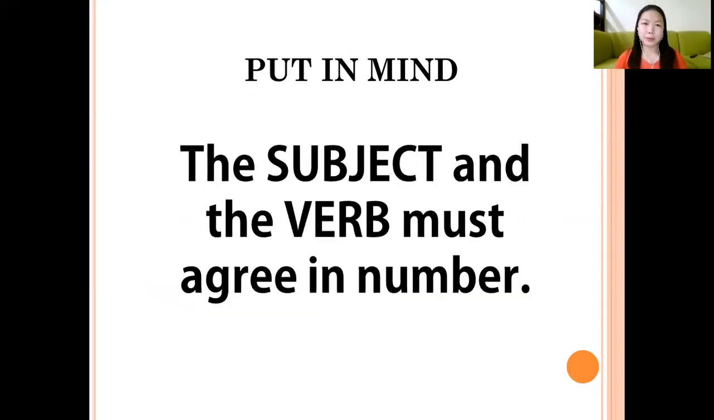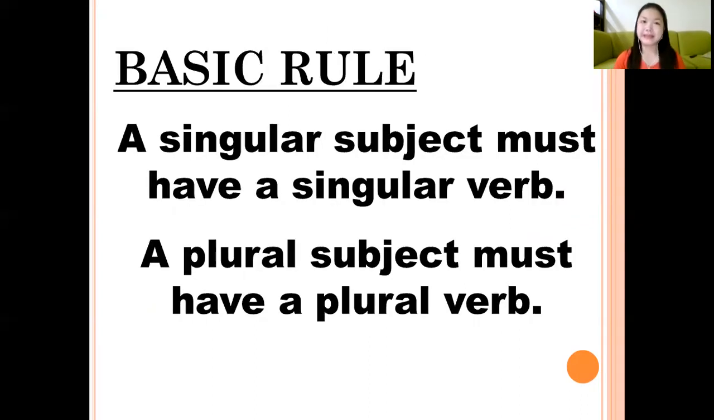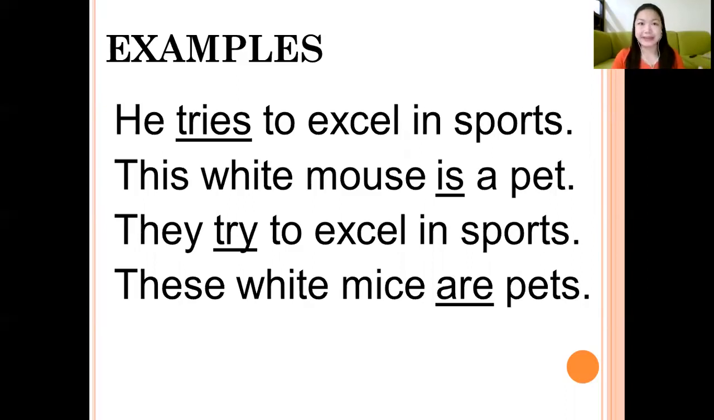Okay, so keep in mind that the subject and the verb must agree in number. Always remember that, class, all right? So the basic rule in subject-verb agreement is that a singular subject must have a singular verb. A plural subject must have a plural verb. So please remember this basic rule as we proceed with our discussion. Okay? So let me show you some examples.